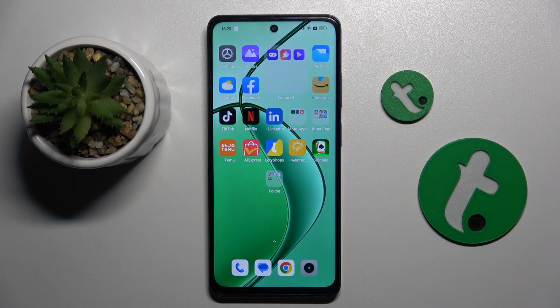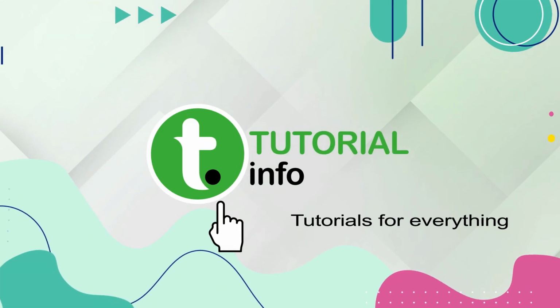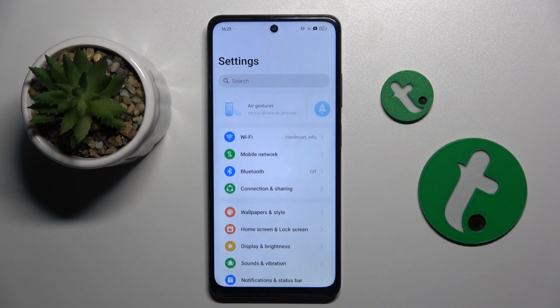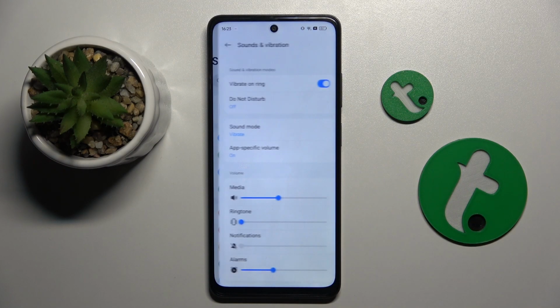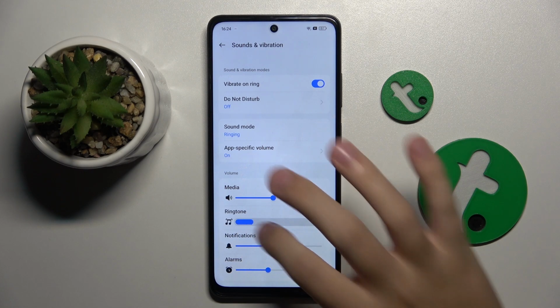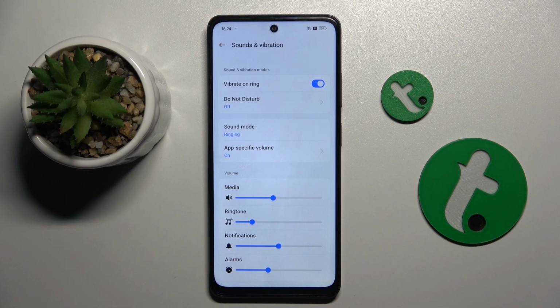In front of me is Realme 12X 5G, and in this video I'm going to show you how to unmute ringtone on this device. Alright, so first to do this we have to open our settings, and now right here we have to head to sounds and vibration option, and to unmute ringtone we have to just drag this dot to the right, how we want to just have the volume of our ringtone.